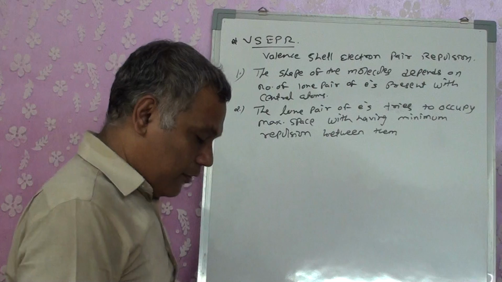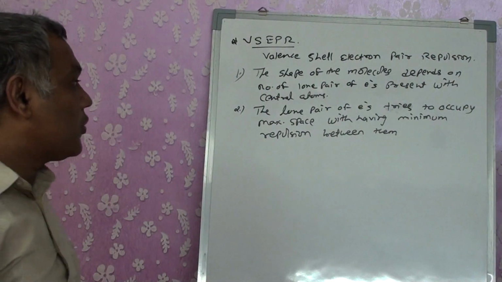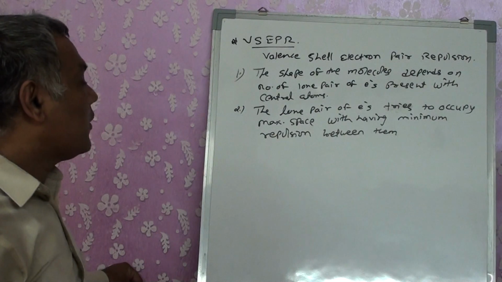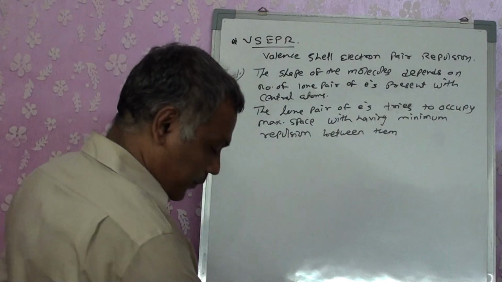So they wanted to say that these pairs of electrons will try to remain as far away from one another because there is a maximum repulsion between them.